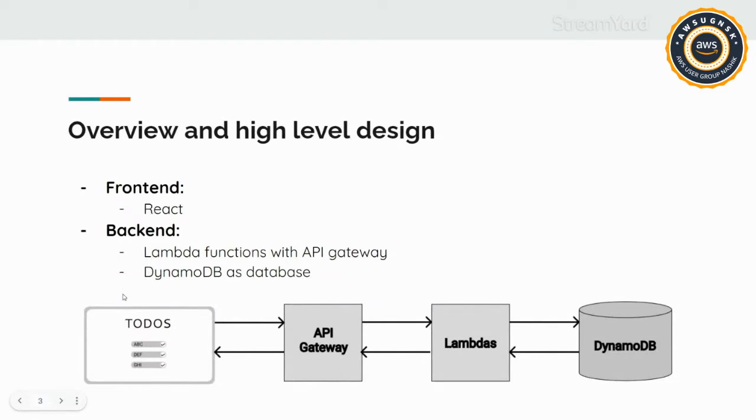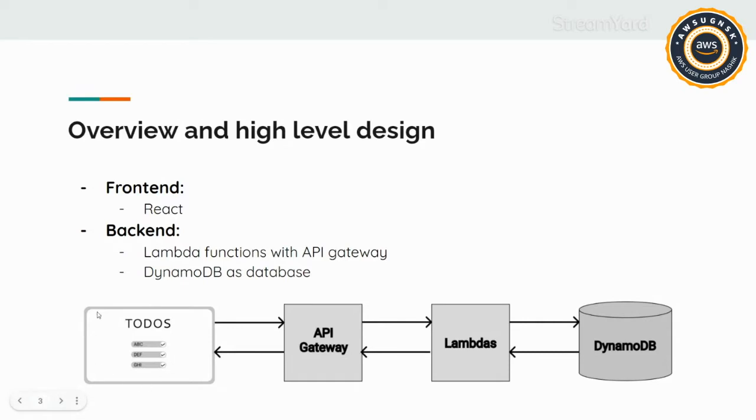So first, with respect to the overview and high-level design: for the front end, we'll be using React, and for the backend, we'll be using Lambda functions, under which we'll be writing our main business logic. With the help of API Gateway, which will be a mediator, it will handle our API calls from the front end and serve them. For the database, we'll be using DynamoDB.